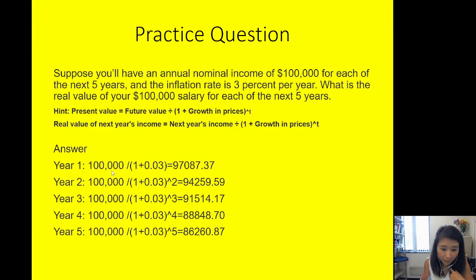Like I said, year 1, that $100,000 is equivalent to $97,000, less than $100,000. Year 2 is even smaller, $94,000. Year 3, $91,000, and once we get into year 5, you still make $100,000 on paper, but the purchasing power, the true value, of $100,000 is only worth $86,000. So this is how you leverage the formula to calculate the real value of your income.